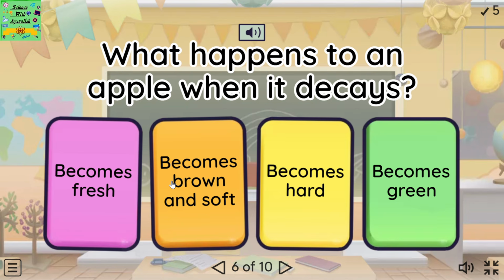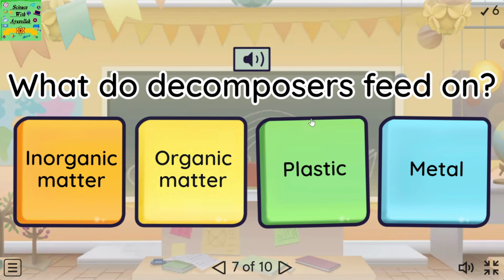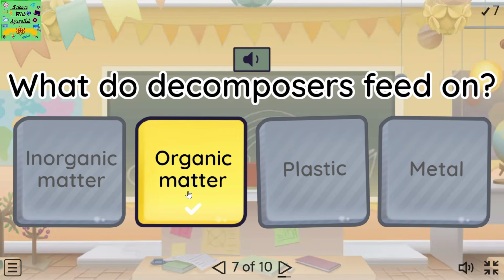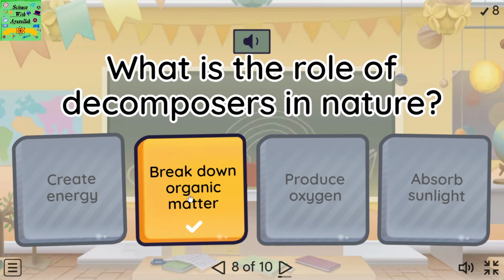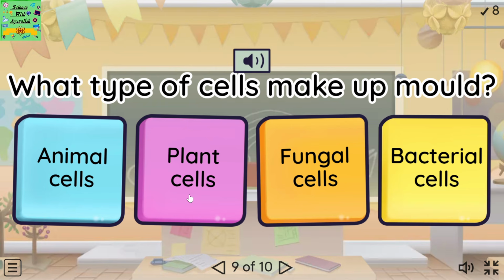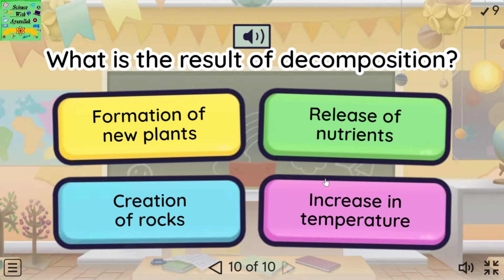What happens to an apple when it decays? What do decomposers feed on? What is the role of decomposers in nature? What type of cells make up mold? What is the result of decomposition?